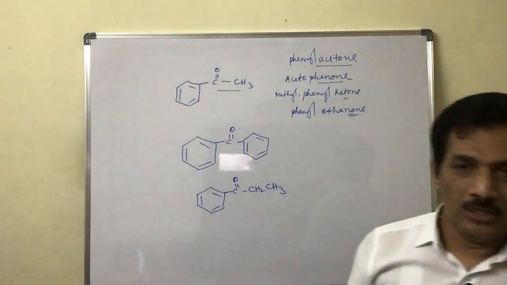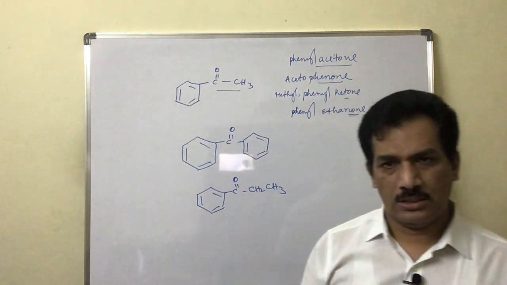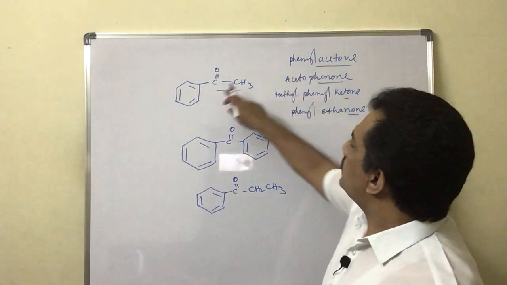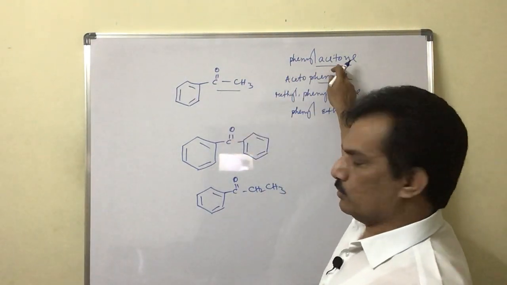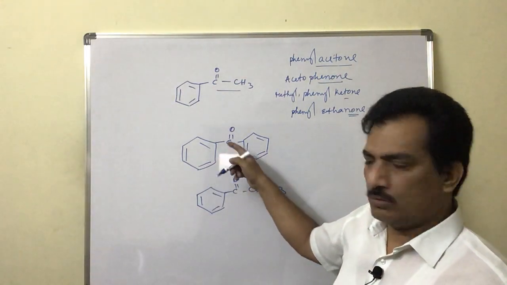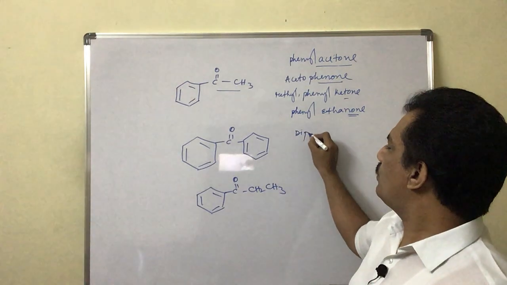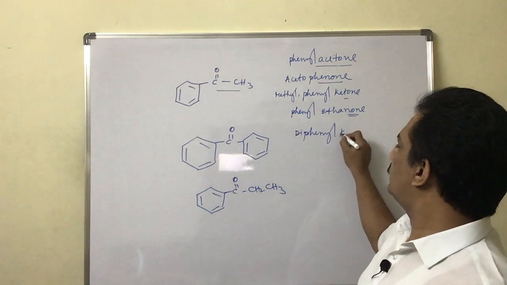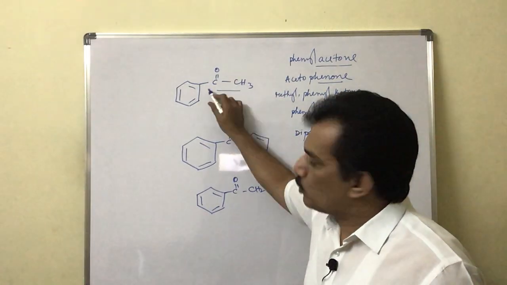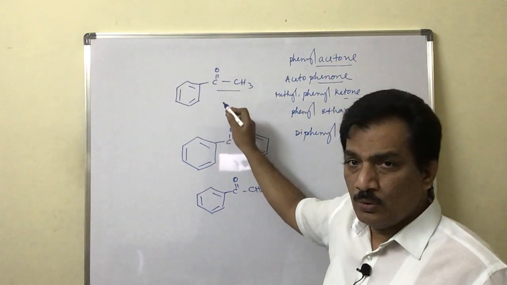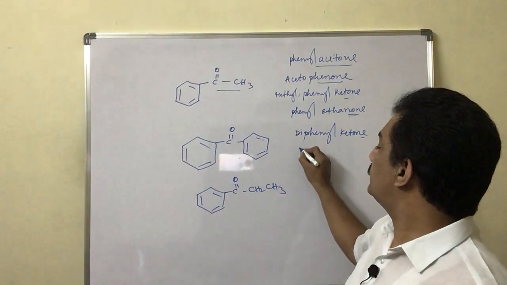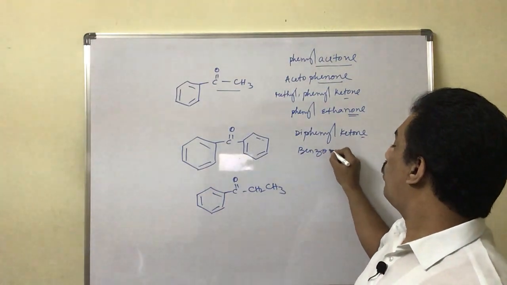Actually acetone, we know, is CH3COCH3, and thereby this is considered as phenyl acetone. Now coming to this, two phenyl groups are present with the ketone, hence in the common system we can consider it diphenyl ketone, or since it is an acetyl group, acetophenone, and this is a benzoyl group, hence we can consider this as benzophenone.